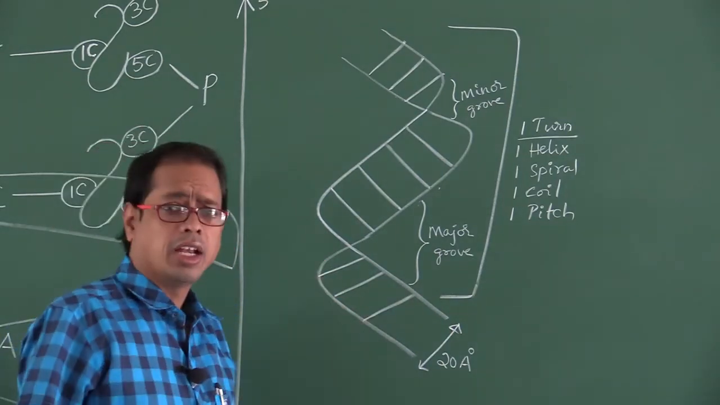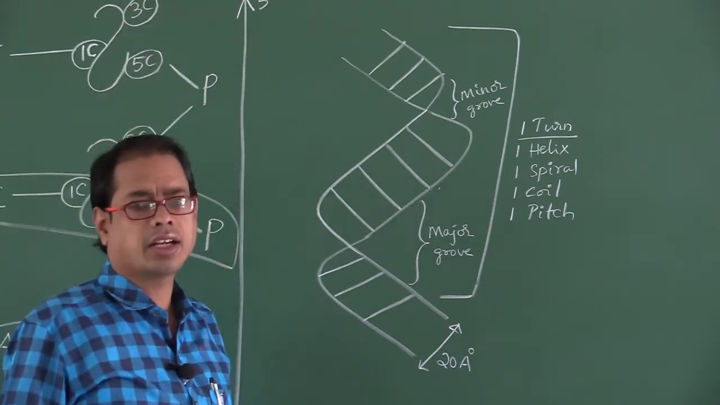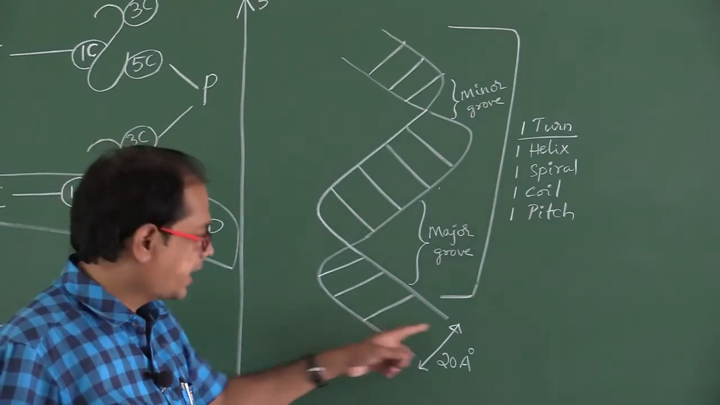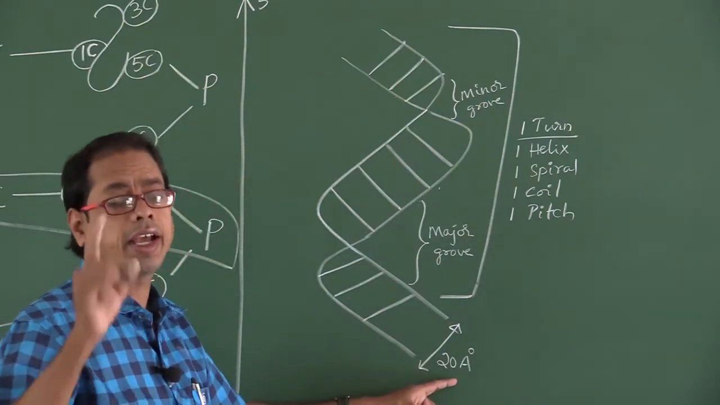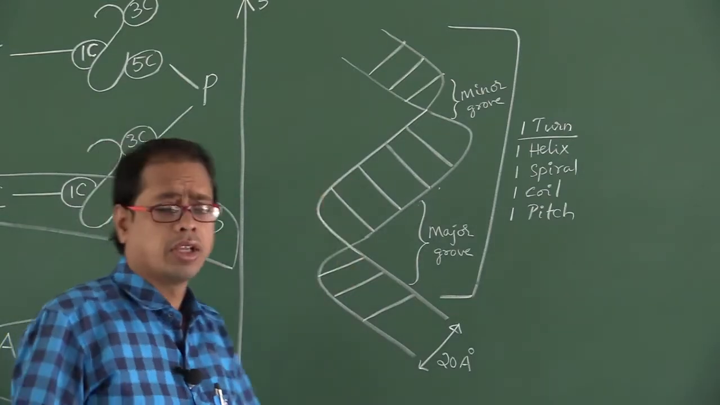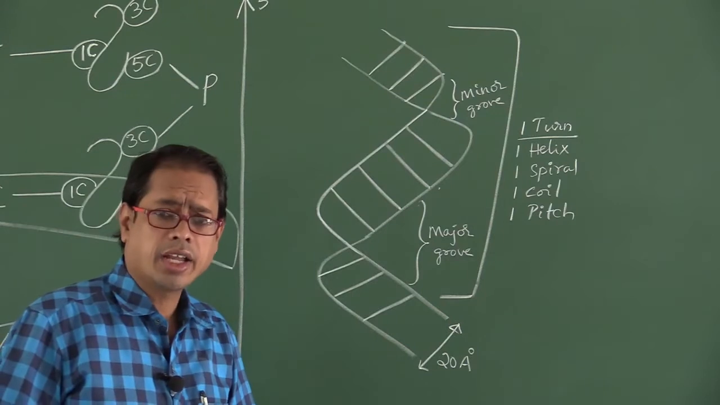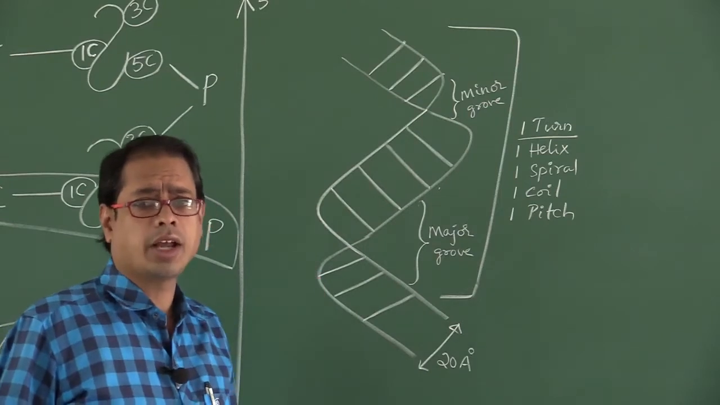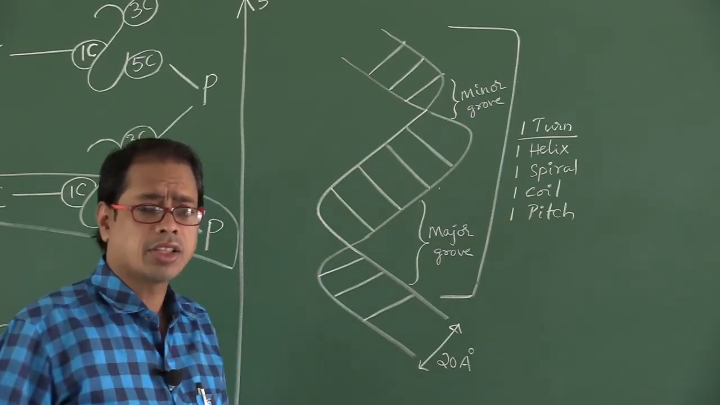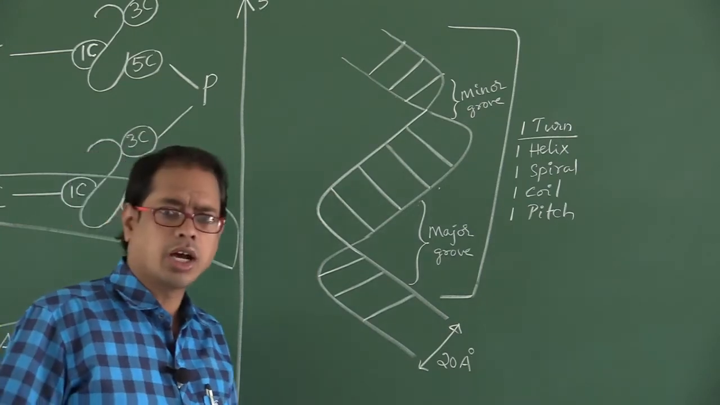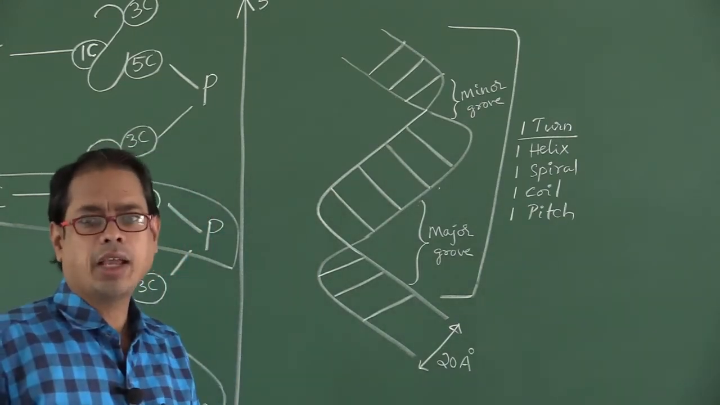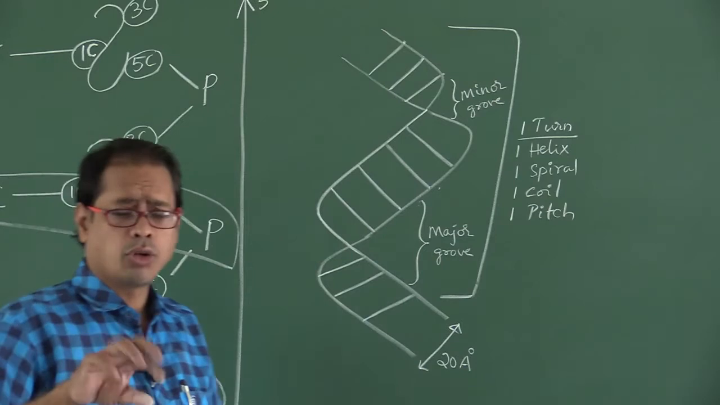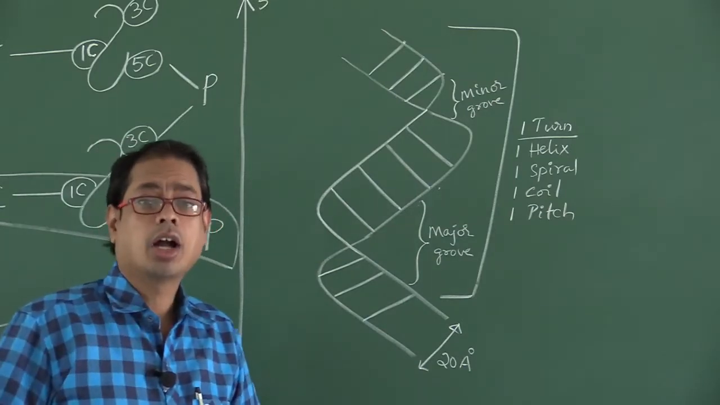The length of one turn of DNA is 34 angstroms. The diameter of DNA is 20 angstroms. So this is one turn. How many strands does DNA contain? Two strands, which run anti-parallel, with anti-polarity. If one strand runs 5' to 3', the other strand runs 3' to 5'. That is so-called anti-parallel, anti-polarity: the two strands run in opposite directions.